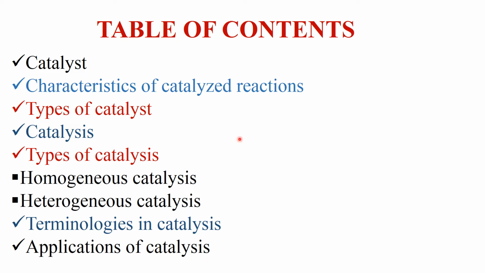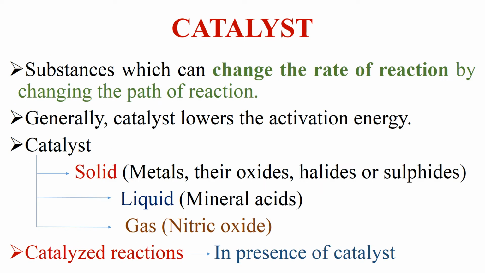So let us start with the first topic, that is catalyst. Now the question arises, what are catalysts? Catalysts are those substances which can change the rate of reaction. Or in simple language we can say that catalysts are those substances which can change or alter the speed of reaction. It may either increase the speed of reaction or may decrease the speed of reaction.